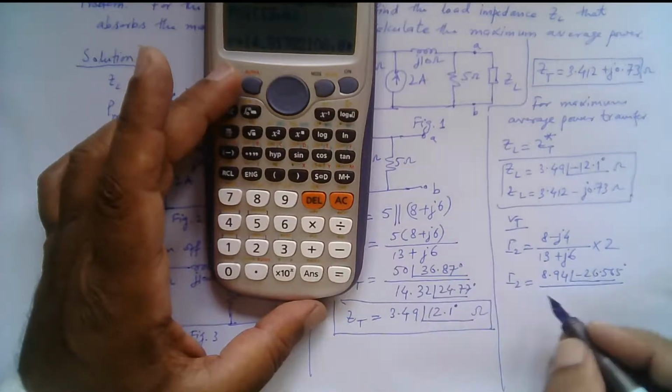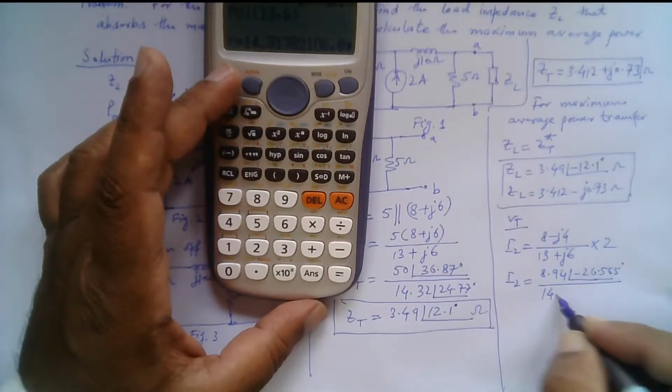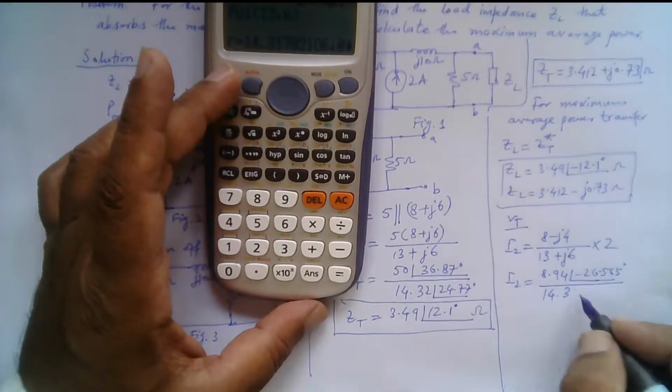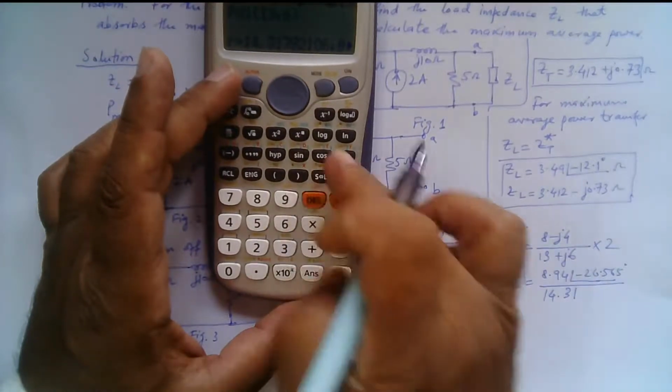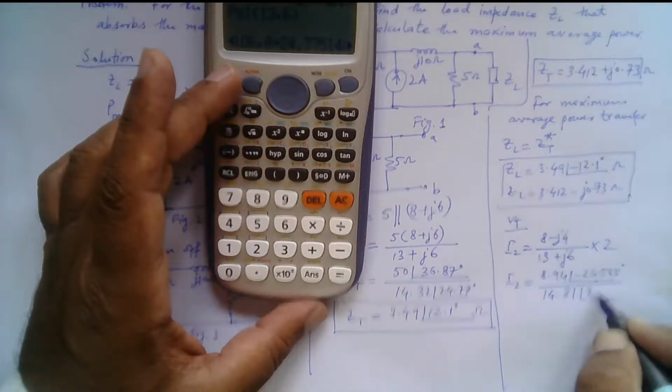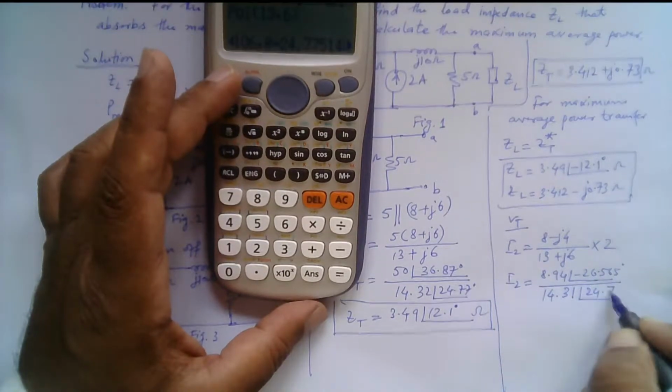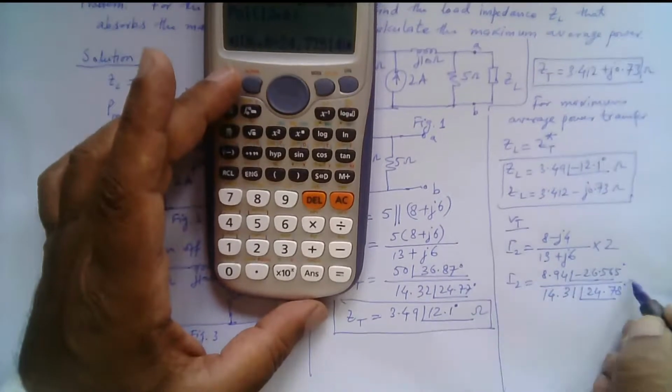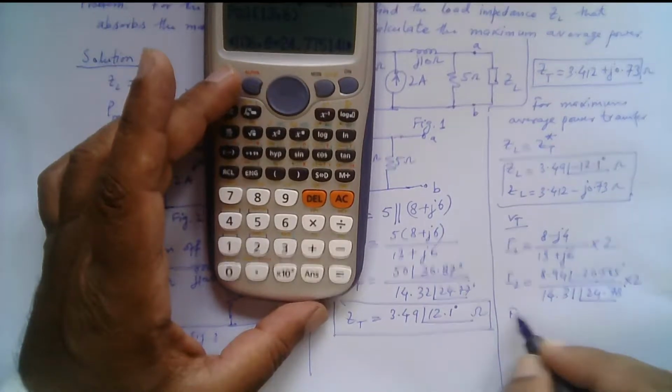So that will be 14.31, and the angle is 24.78 degrees, and this whole term is multiplied by 2. So I2 is given by